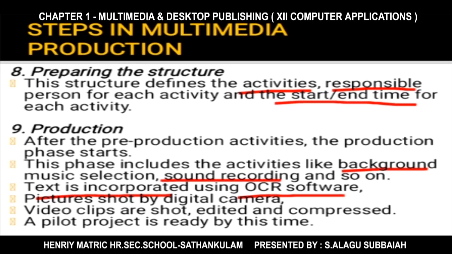OCR means optical character recognition. Using that OCR device, we add our text to our multimedia project. Pictures are shot by digital camera, and if we want to compress or edit any video clips, we can do it in the production phase. So finally a pilot project is ready. That means a model project for testing is ready now.